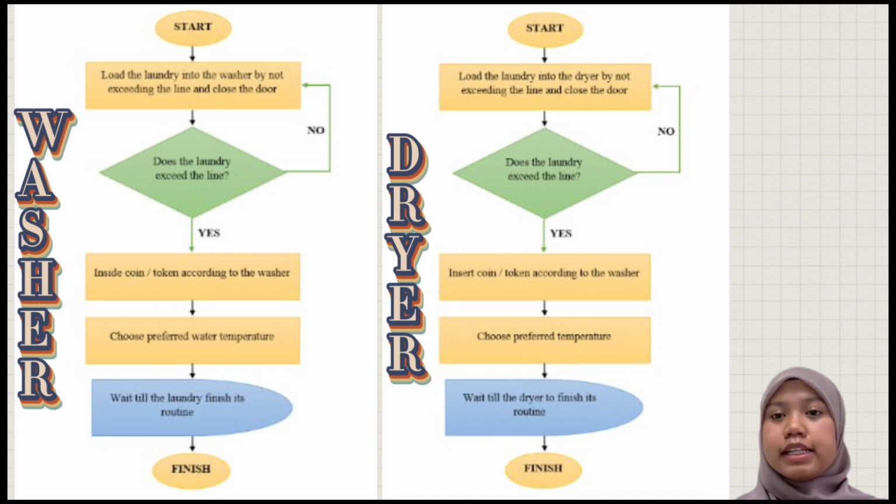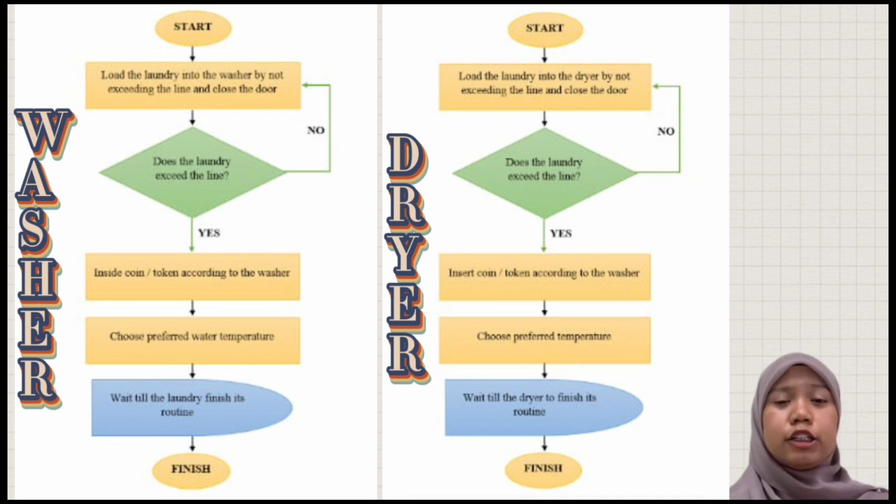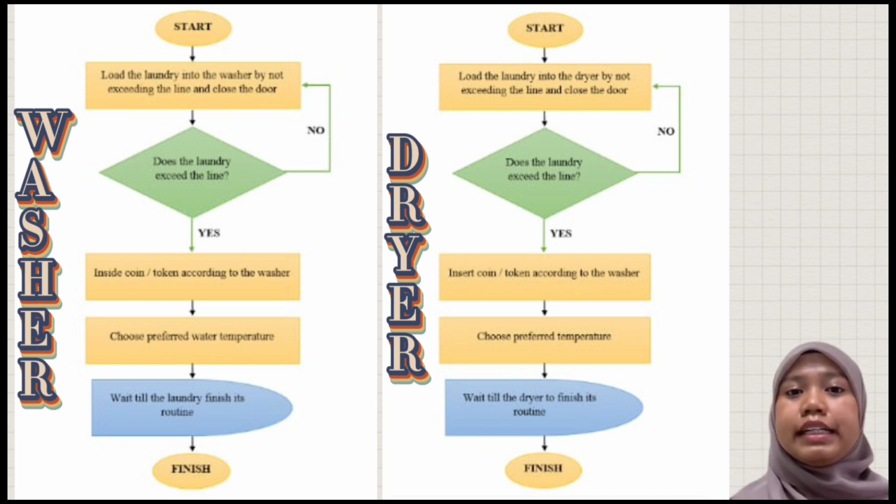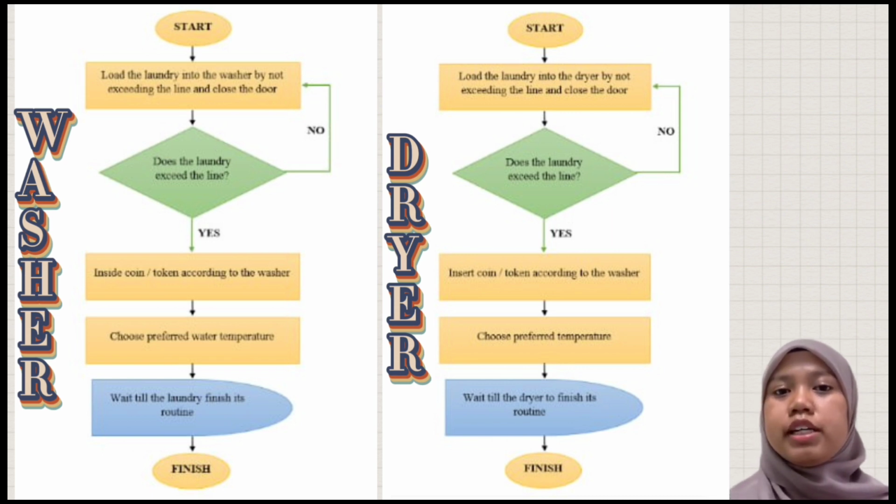Make sure it doesn't exceed the line or the customer will have to start again. Then insert the coin according to the kilograms of the washer and choose the water temperature. The steps are done and the customer needs to wait until the washer completes its routine. These steps apply to the dryer as well, as shown in the diagram.